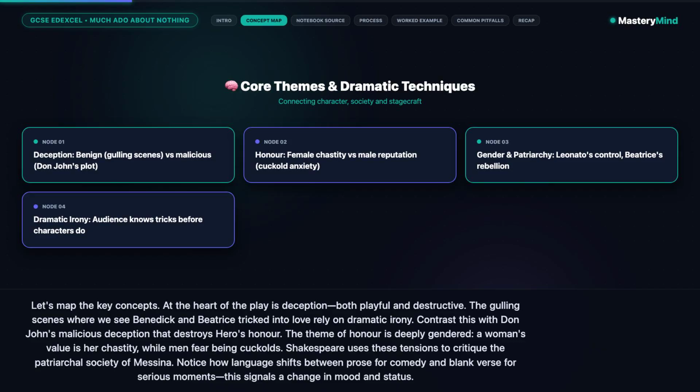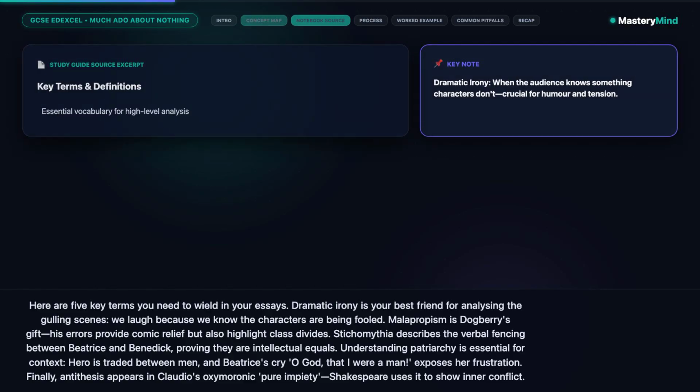The theme of honor is deeply gendered. A woman's value is her chastity, while men fear being cuckolds. Shakespeare uses these tensions to critique the patriarchal society of Messina. Notice how language shifts between prose for comedy and blank verse for serious moments. This signals a change in mood and status.